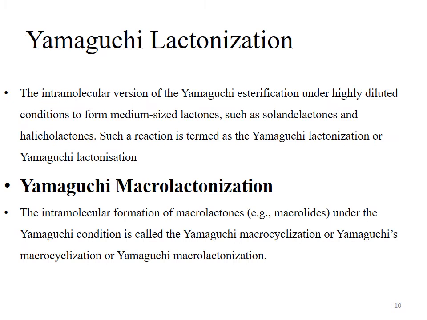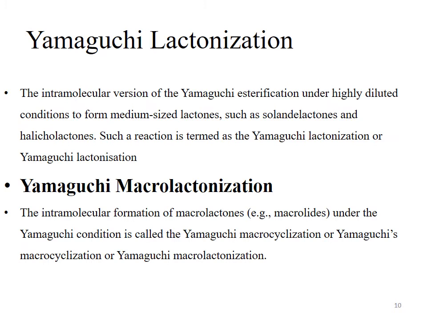How are the lactones formed? When hydroxy carboxylic acids are used as a reactant instead of simple carboxylic acid, then the intramolecular version of Yamaguchi esterification is called Yamaguchi lactonization. Remember, the reagents and the conditions are the same during both reactions.